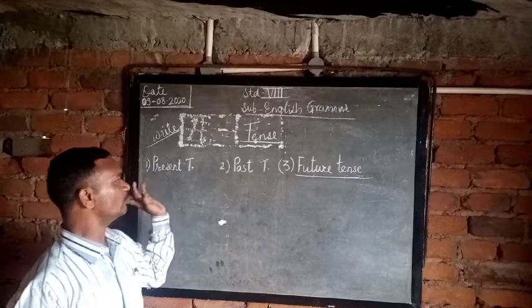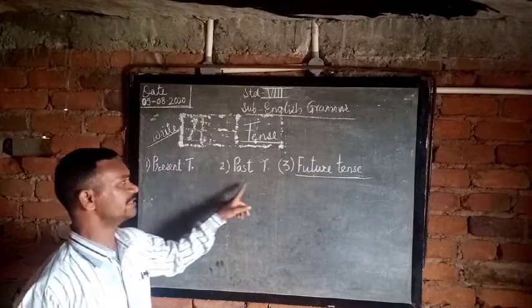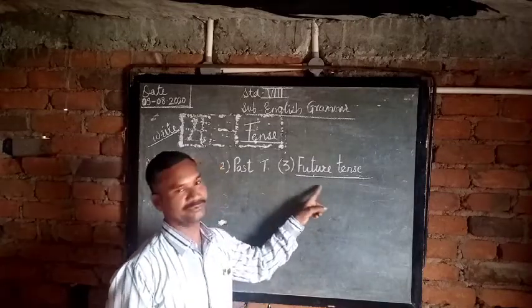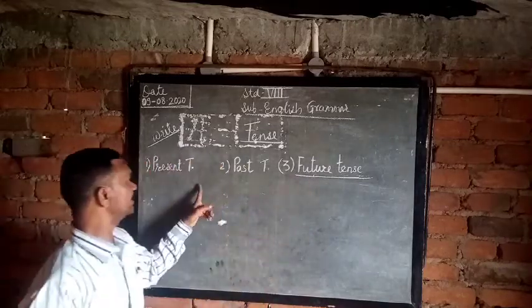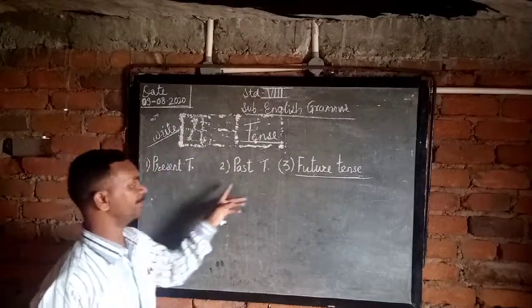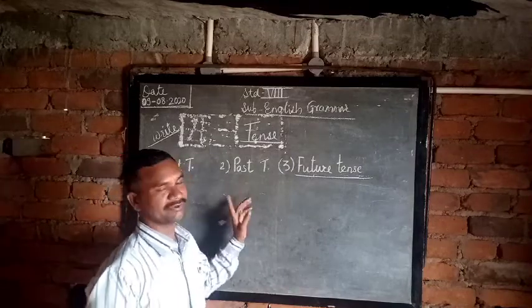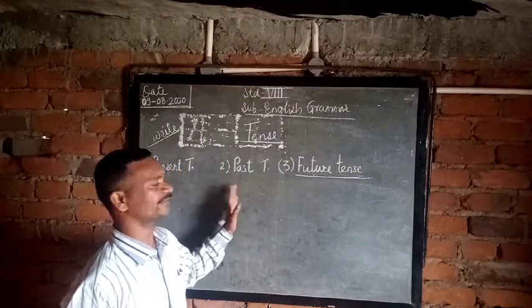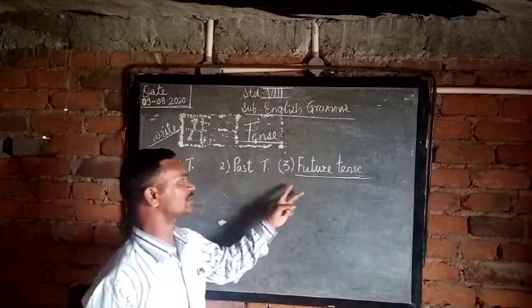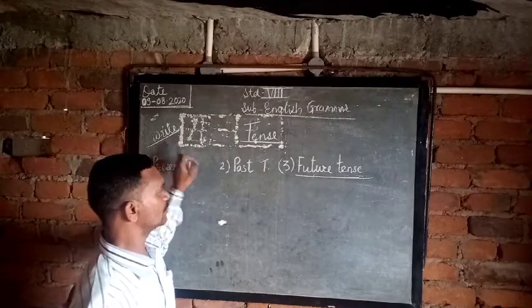In the last two periods, we discussed the present tense and past tense. Today, we are going to deal with the future tense. In present tense, we use work as a verb. In past tense, we use wrote as a verb. So that's why there is some difference between them. But when discussing past tense and future tense, we use the same verb, write. Okay. So now